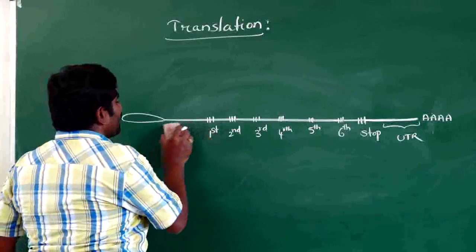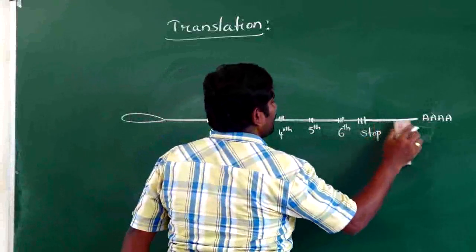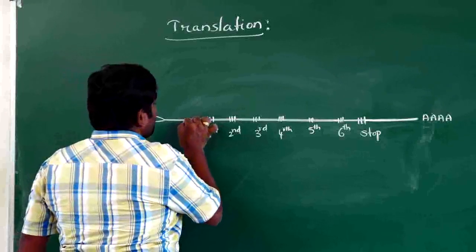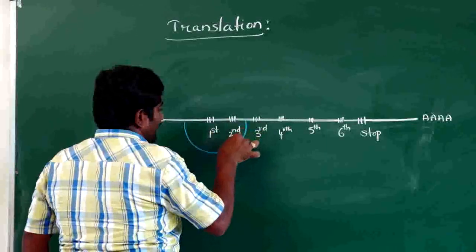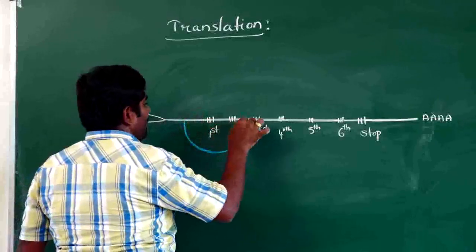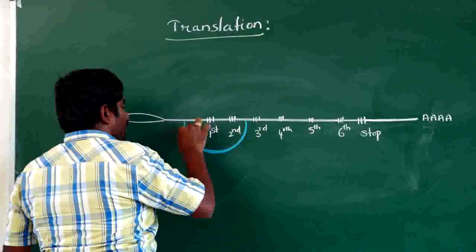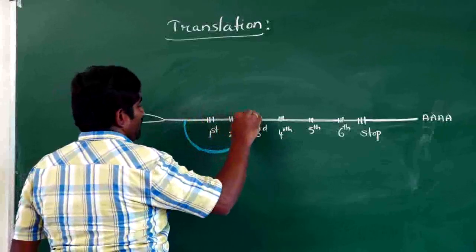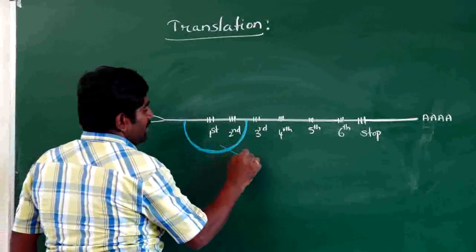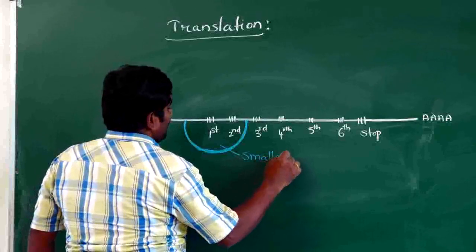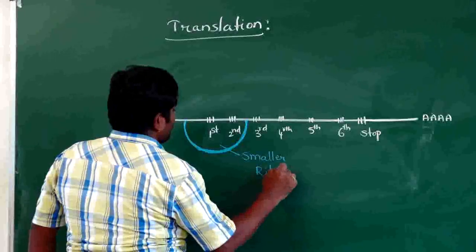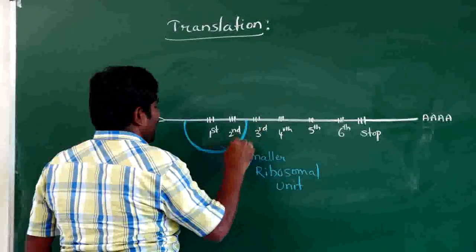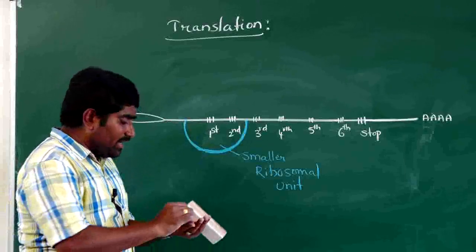Now the process of translation starts with initiation. It starts with the binding of the smaller ribosomal unit to mRNA. This is the smaller ribosomal unit, joined to mRNA. This is the first event in translation.